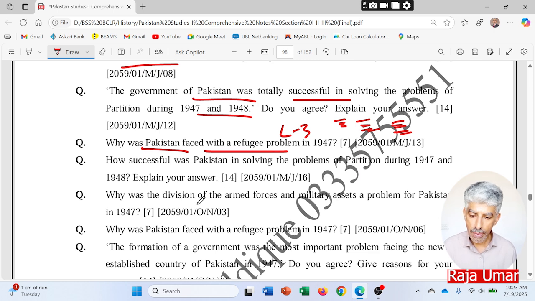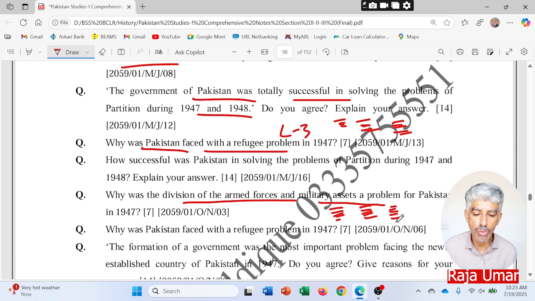Okay, so why was the division of armed forces and military assets a problem for Pakistan in 1947? Again, as I told you, lacking officers, then lack of the ordnance factory, and worn out, outdated and useless military equipment supplied by India to Pakistan. So these are the 3 reasons you will explain in response to this question.